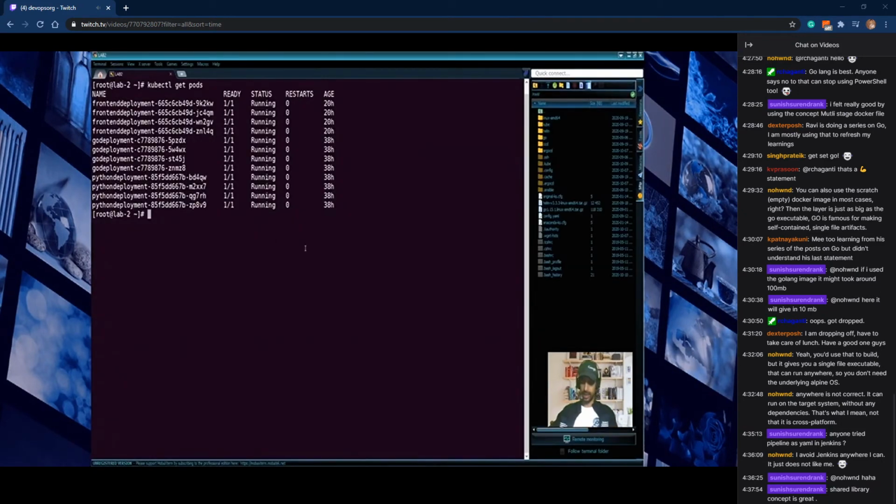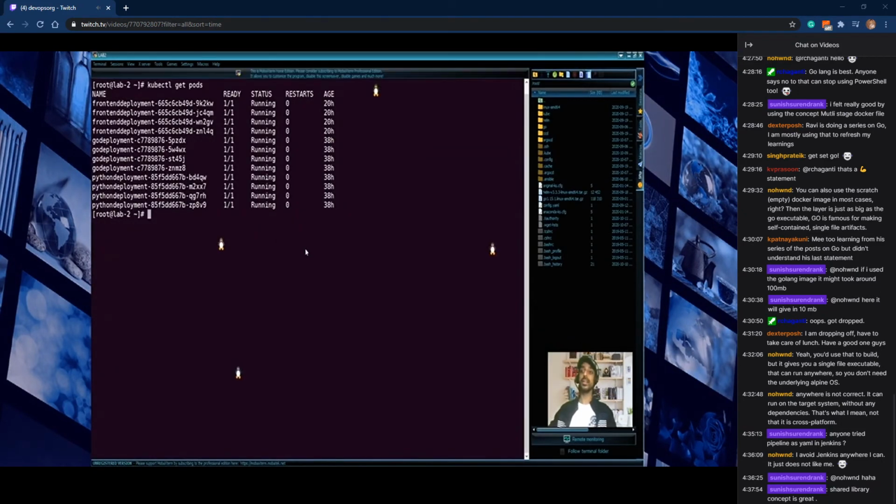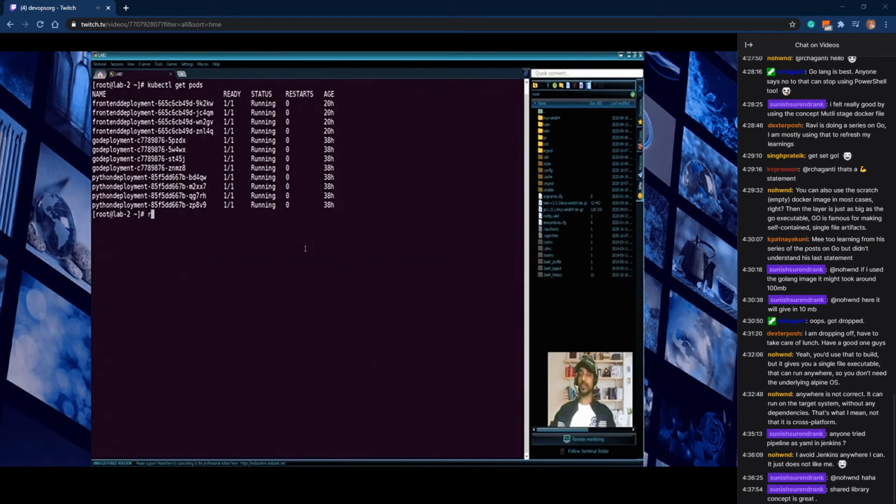Before going to that, I want to show you what pods are currently running and which images are used by the pods to run. If I make a change in the repo, it should also change the version of the Docker images used by the pods, right?